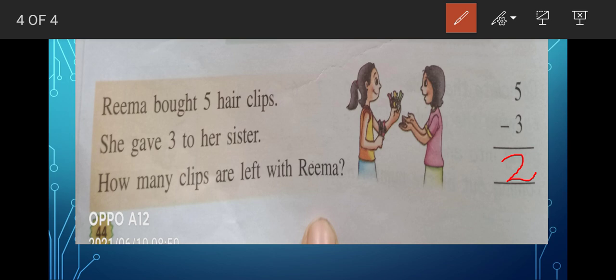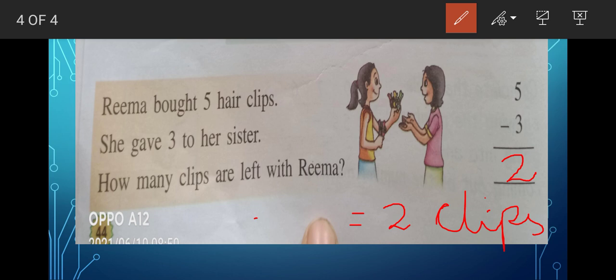So what will we write here, children? We will write here is equal to 2 clips. Okay. C-L-I-P-S. Clips. Alright students, you have to write like this. Okay. Now, only these 3 questions I have taken for you today.